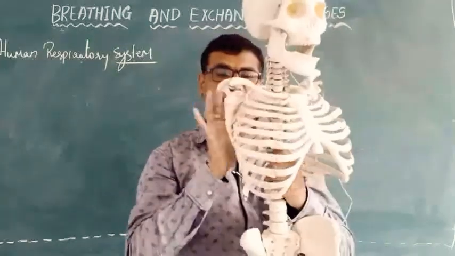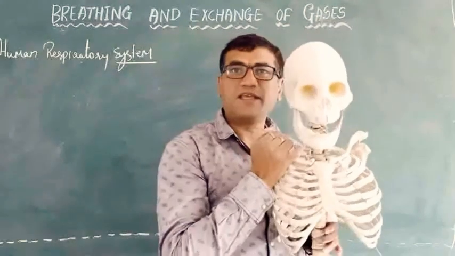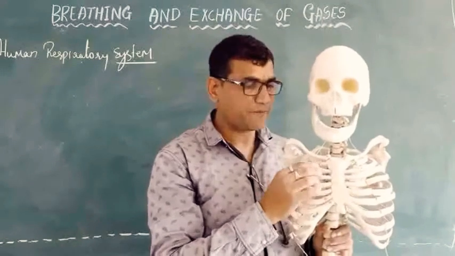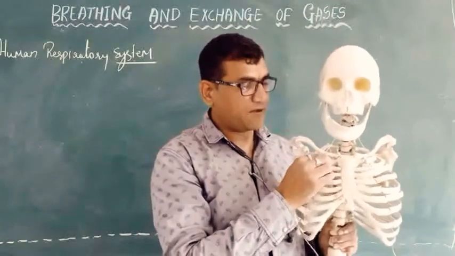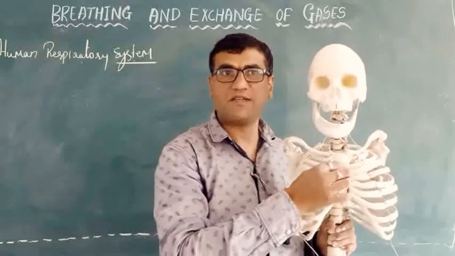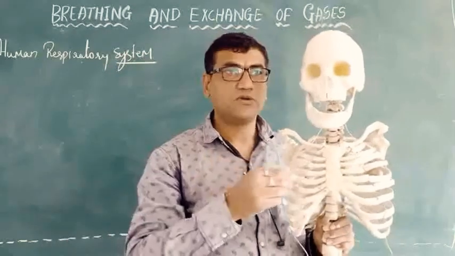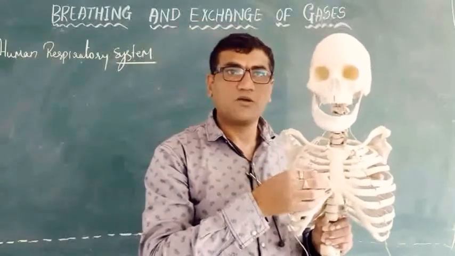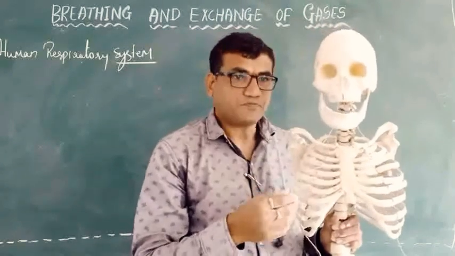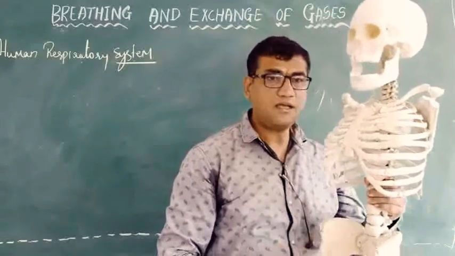So 12 bones are present. The most important thing you need to remember, which is repeated many times in the book, is that at the 5th thoracic vertebra the trachea divides into 2 bronchi, and these bronchi enter into the lungs.